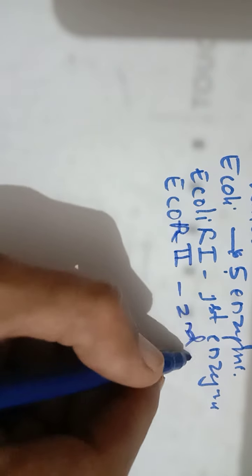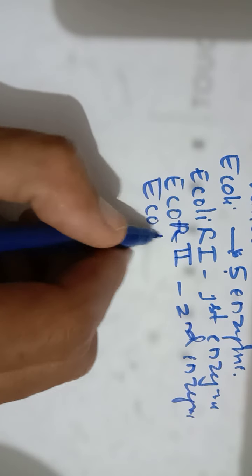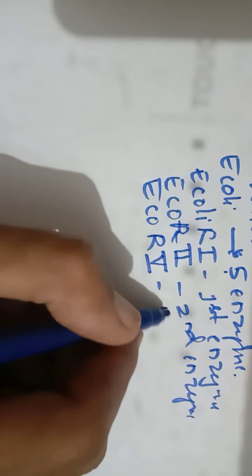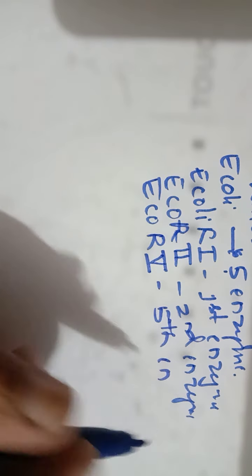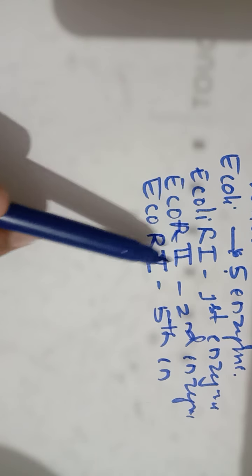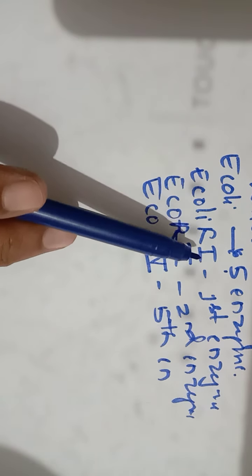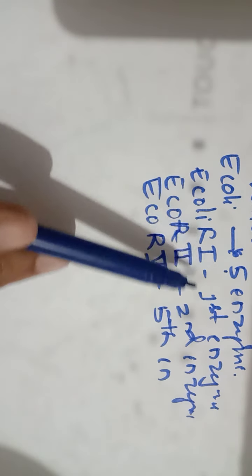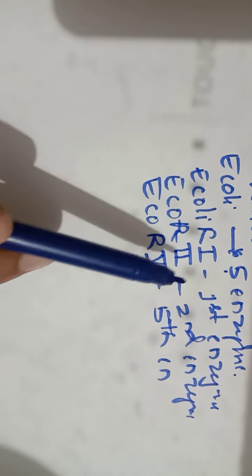So this is the second enzyme. Okay. Likewise, the fifth enzyme will be labeled as EcoRV. So the last letter indicates the Roman numeral, that means the order in which the enzymes have been isolated from that bacteria.